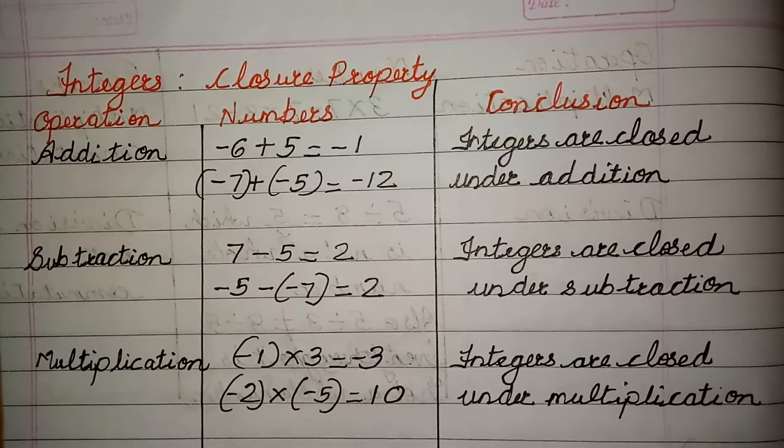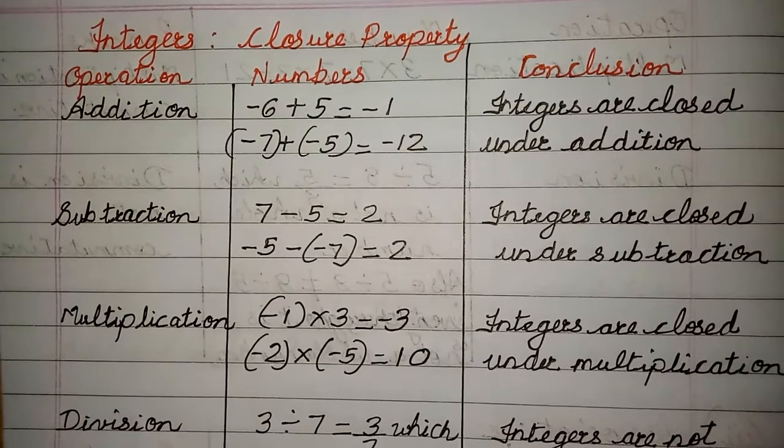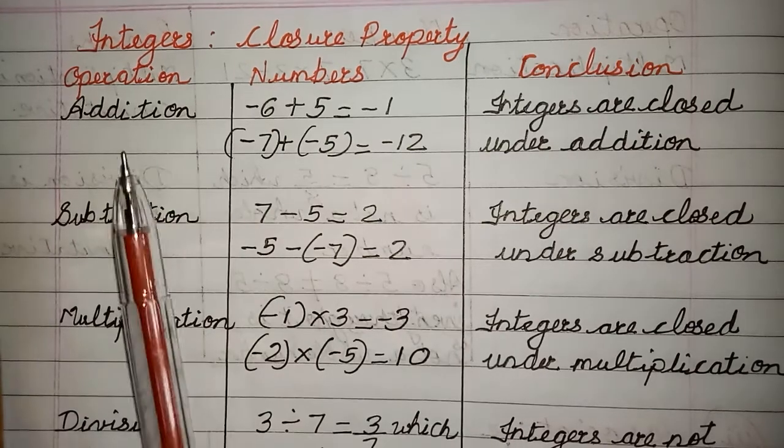Children, now let us do the same set of properties for integers. You know what integers are? Yes, integers are nothing but the set of positive numbers, the set of negative numbers, and you have your number 0. Okay, so let us do the closure property. Closure property means what? You take two numbers in integers and you add or subtract or divide or multiply, the final answer should be an integer. Okay, so let us do one by one.